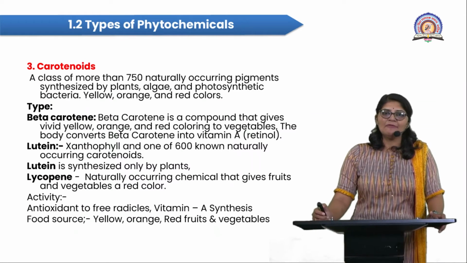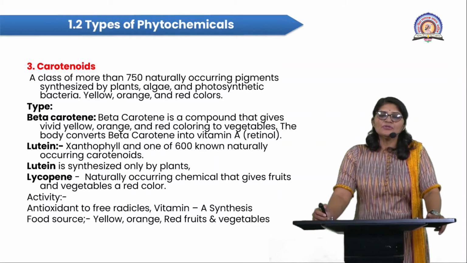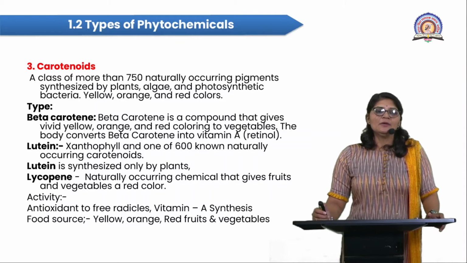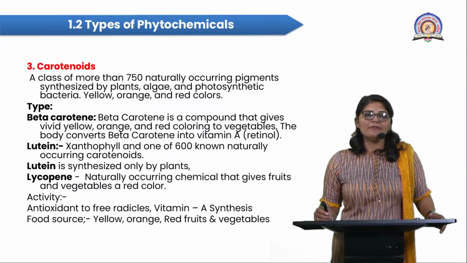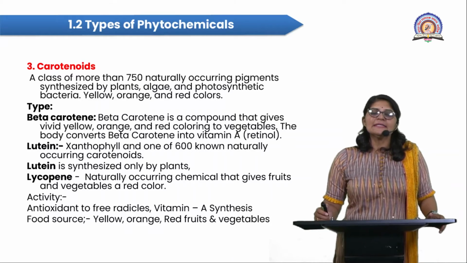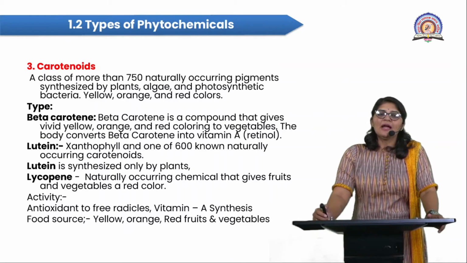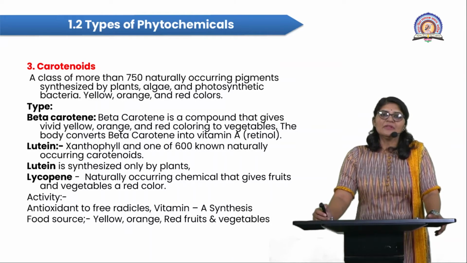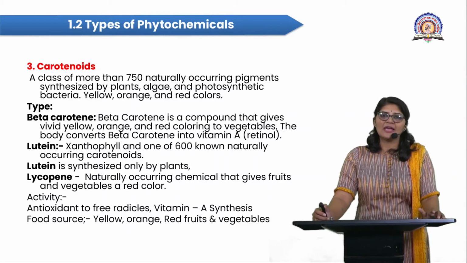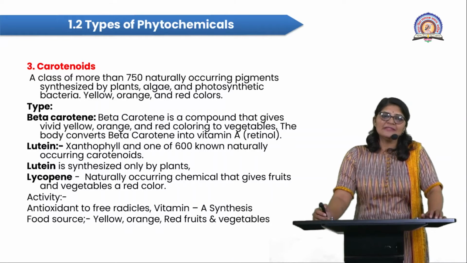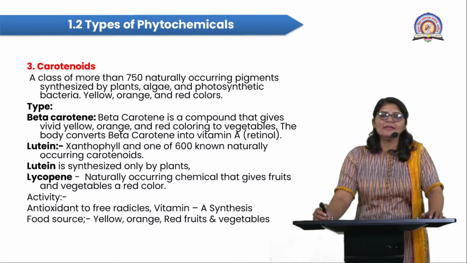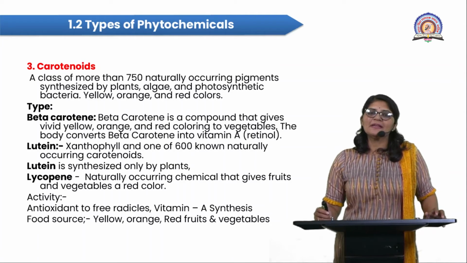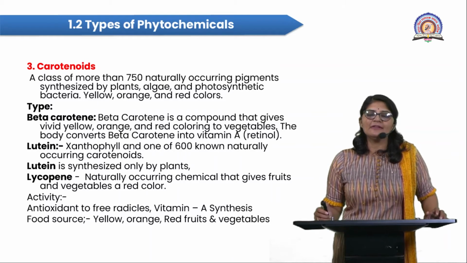Next, I'm focusing on the carotenoids. Carotenoids are a class of phytochemicals, more than 750 naturally occurring pigments synthesized by the plant body. These carotenoids are important light-capturing pigments. They are synthesized within plants, algae, and photosynthetic bacteria, and they are specifically yellow, orange, and red color pigments.